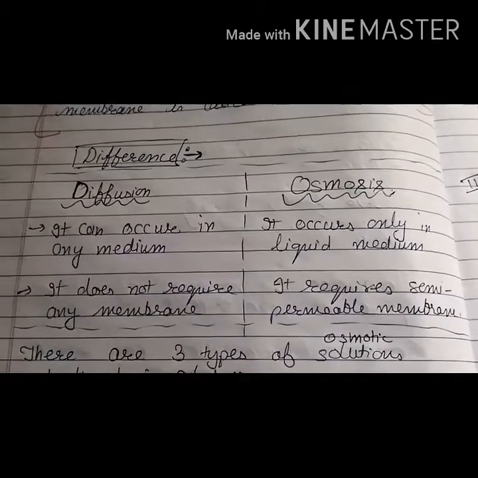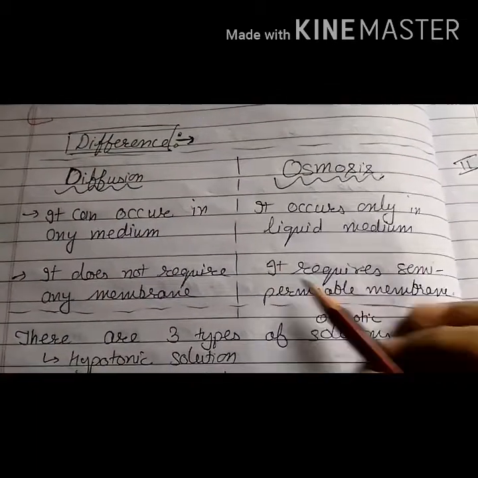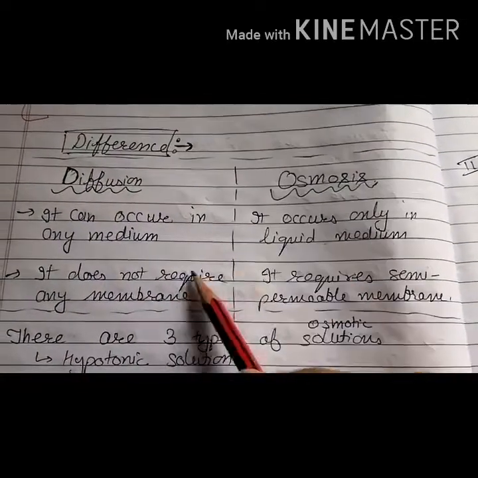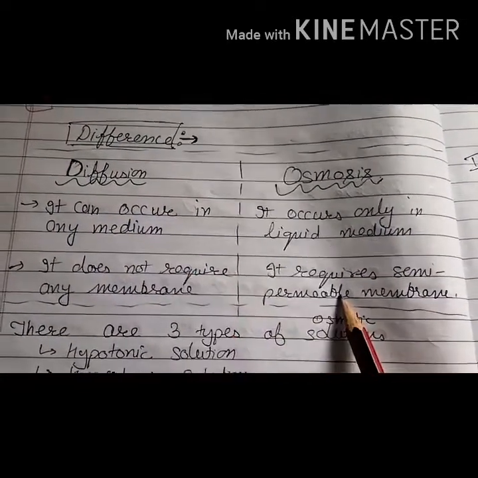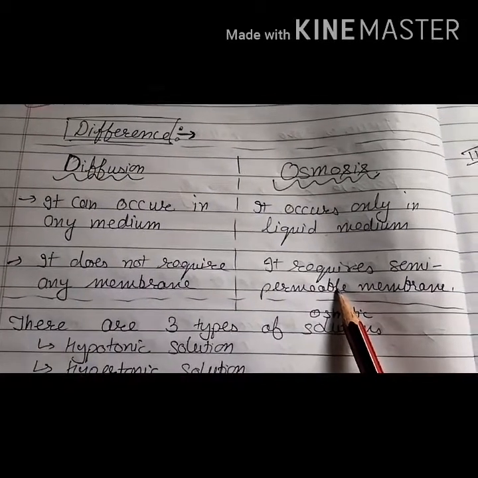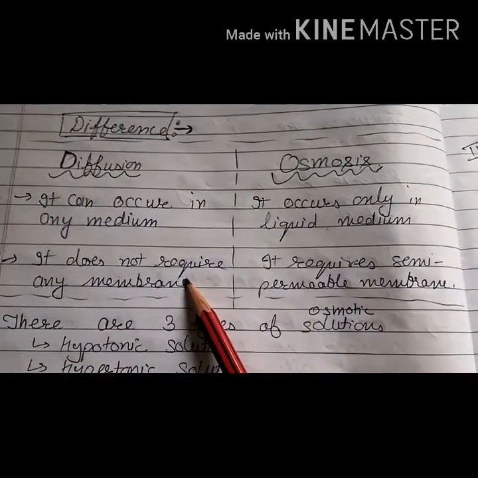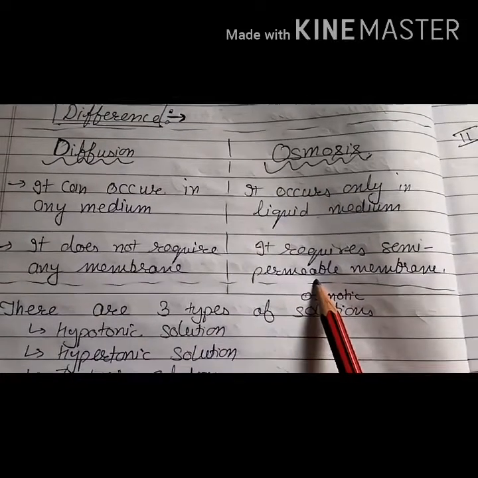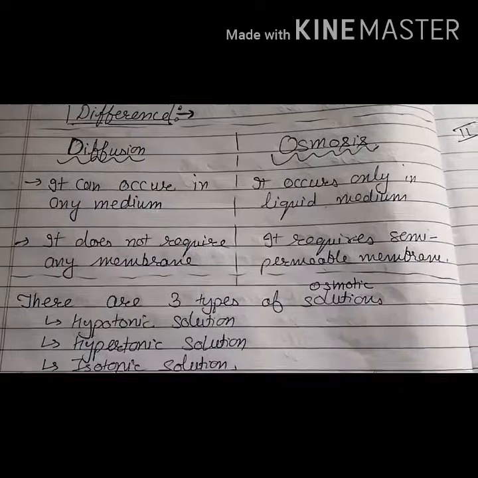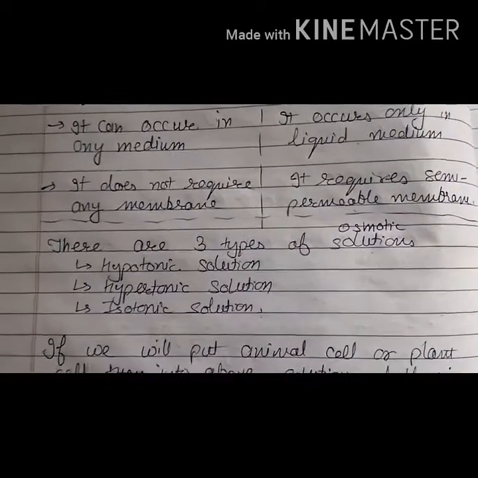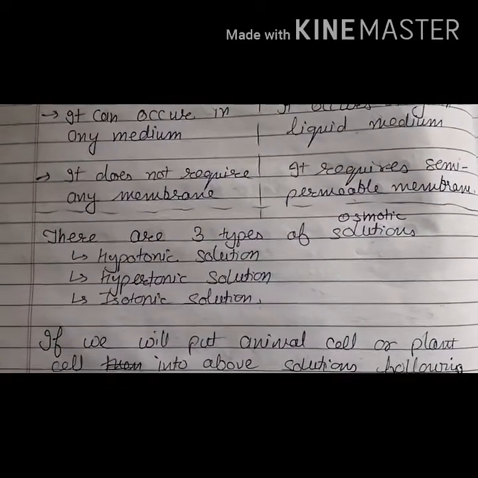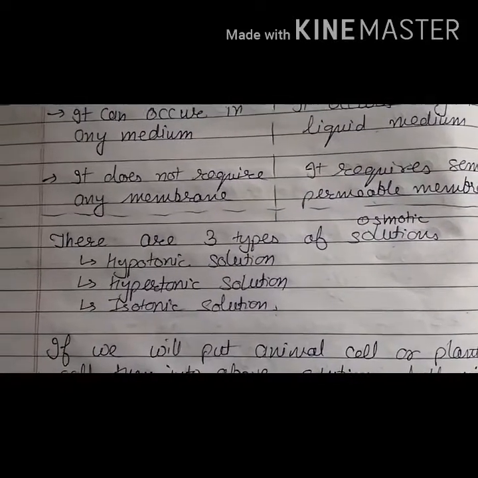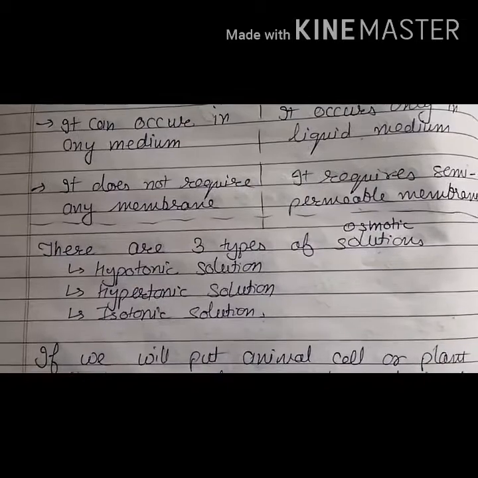Now let us look at the difference between diffusion and osmosis. Diffusion occurs in any medium, whereas osmosis occurs only in a liquid medium. Diffusion does not require any membrane, whereas osmosis requires a semi-permeable membrane. Also, in diffusion any particles can move, but in osmosis only the water particles move through the semi-permeable membrane. Now students, these three solutions we will discuss in detail in the biology lab with the help of an experiment, so that you will be able to understand them properly.